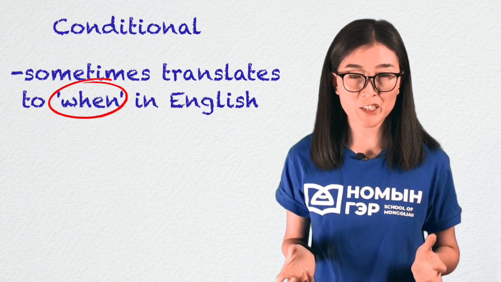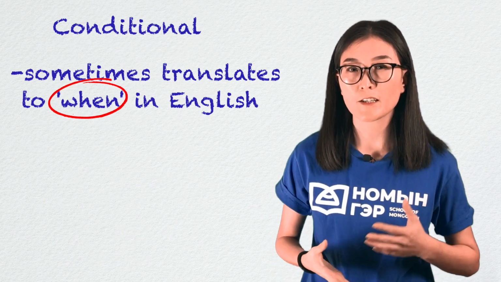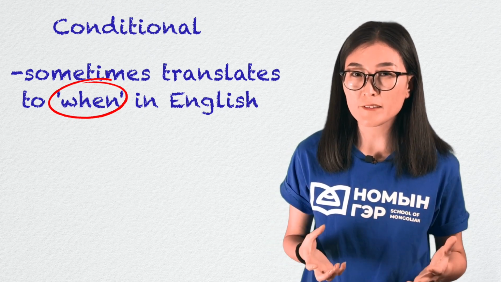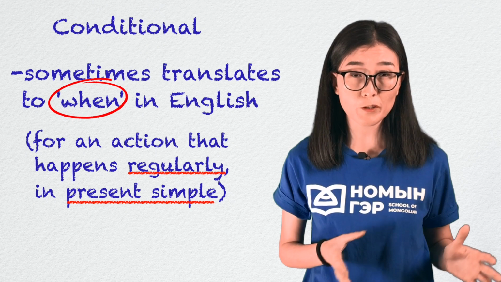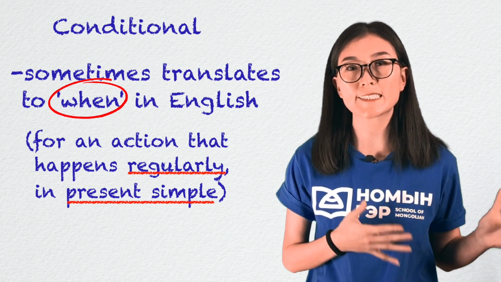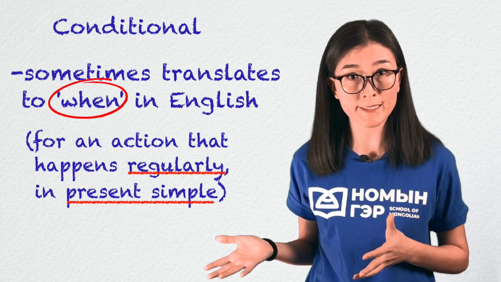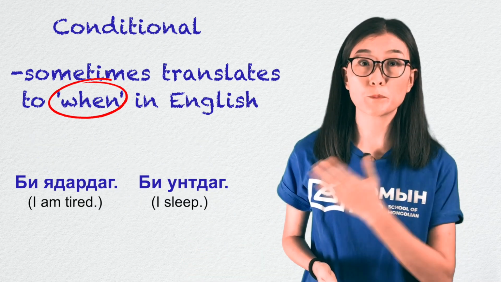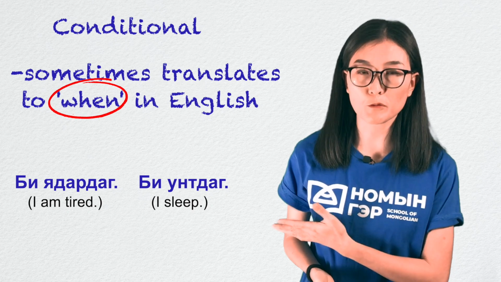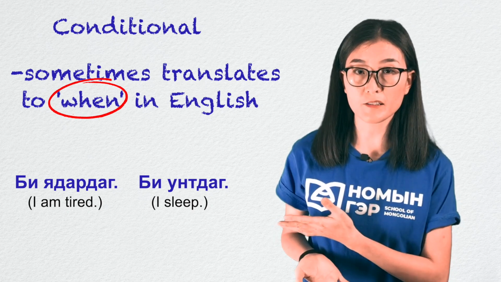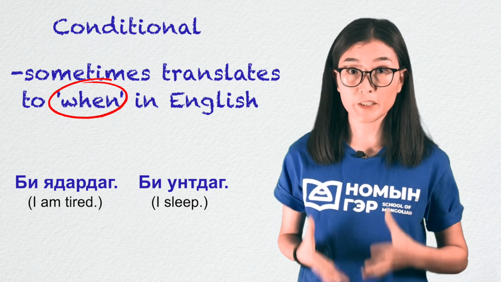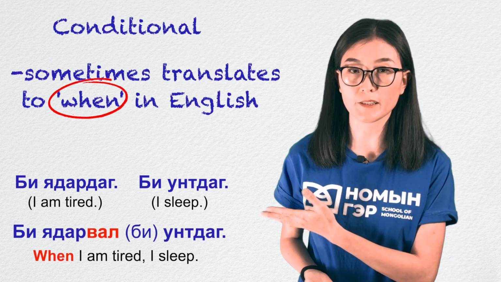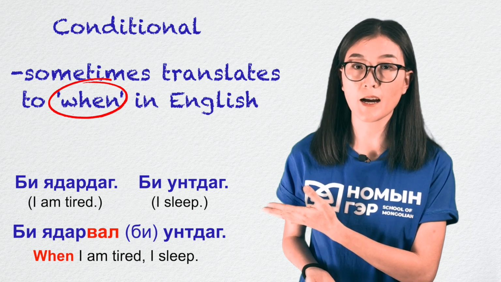Also, I want to mention that some sentences could be translated into English as when instead of if. These would be for conditionals regarding something that happens frequently, generally using the present simple. For example, би ядардаг, би унтдаг. I'm tired, I sleep. With the conditional, it would be би ядарвал, унтдаг. When I'm tired, I sleep.